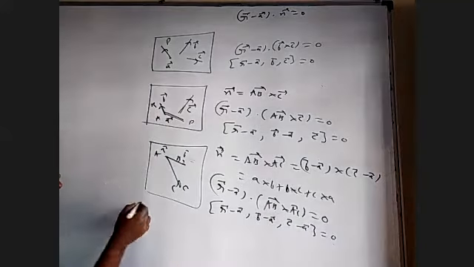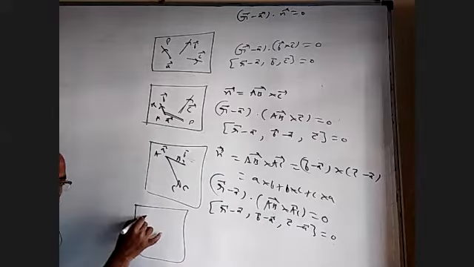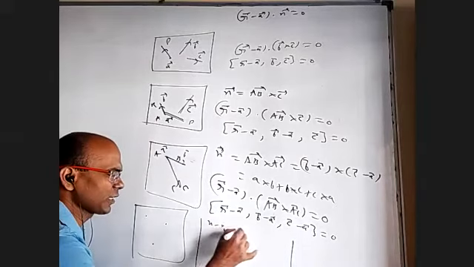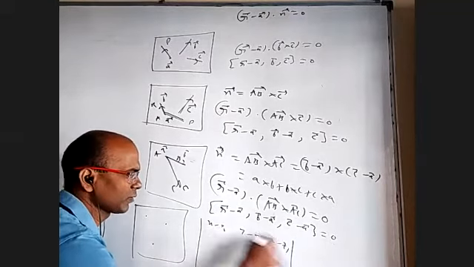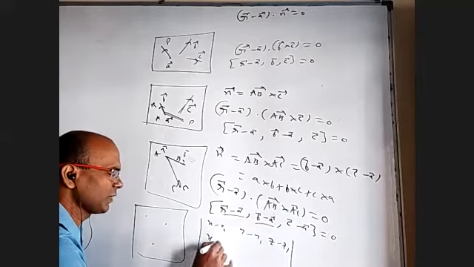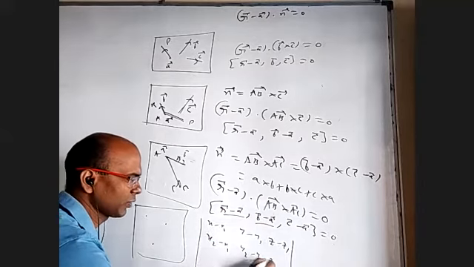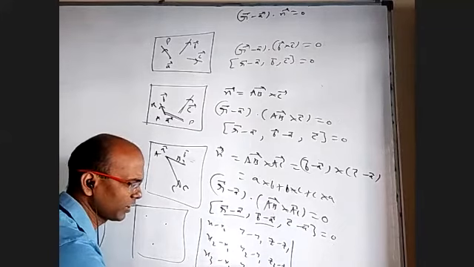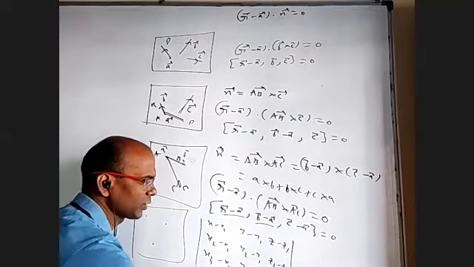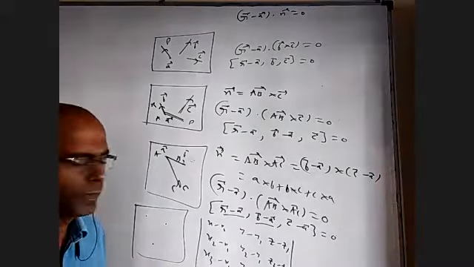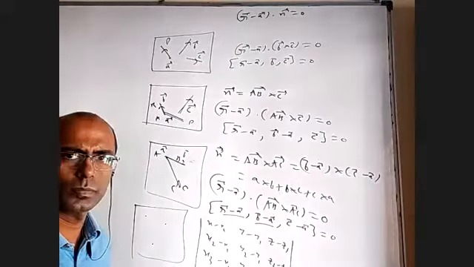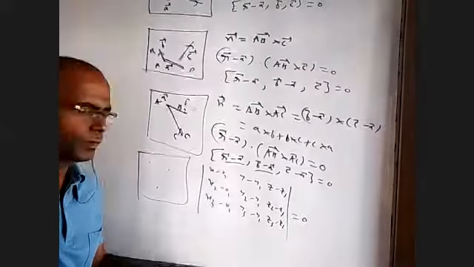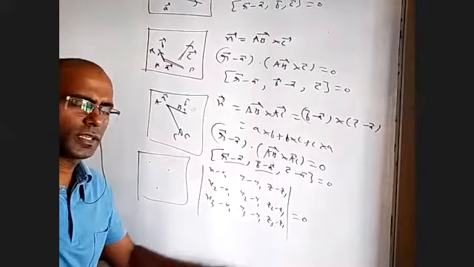If you want to write this in 3D geometry, that you have x1, y1, z1, x2, y2, z2, x3, y3, z3, you can directly get x minus x1, y minus y1, z minus z1. That is this one. B minus A means x2 minus x1, y2 minus y1, z2 minus z1. C minus A means x3 minus x1, y3 minus y1, z3 minus z1 equal to 0. Sorry, you're not able to see the last line, but I hope you'll get an idea.